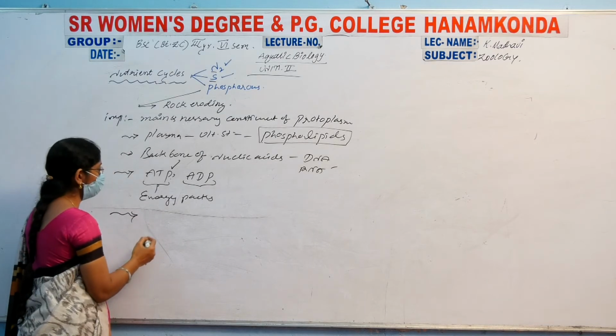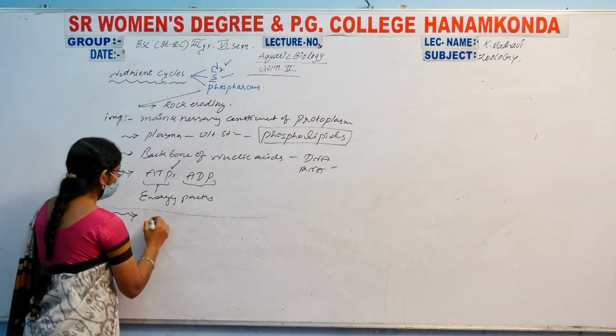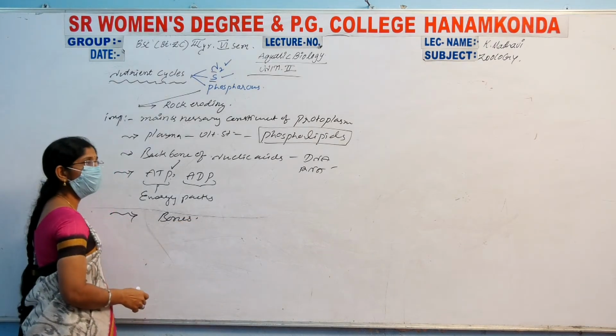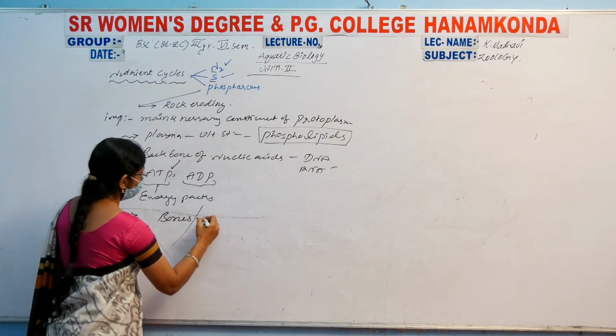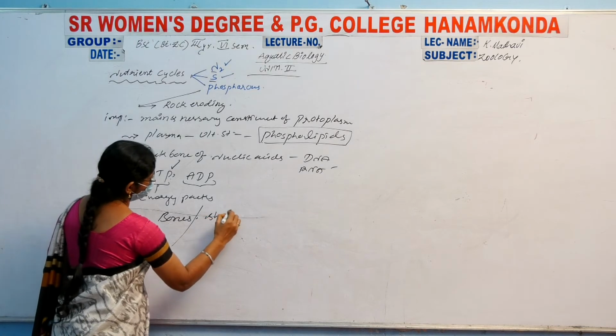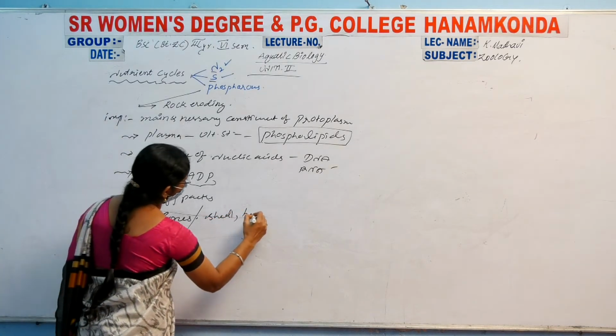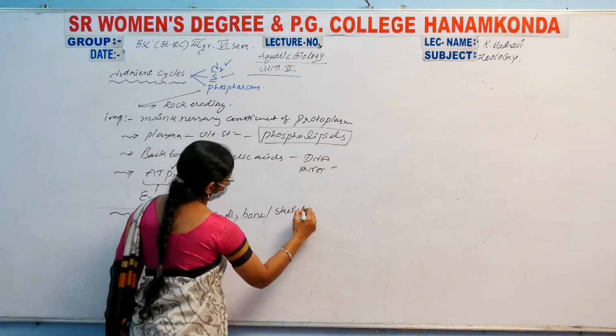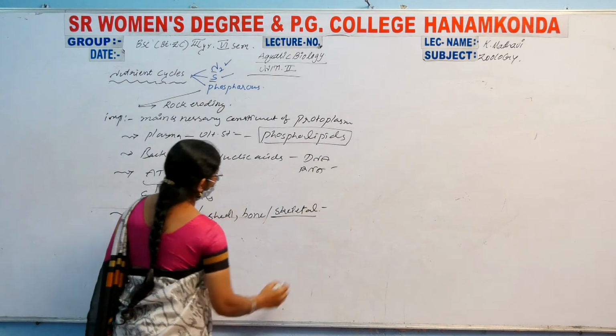It is also one of the important elements found in our bones, and in some invertebrate organisms in their shell and skeletal formations.